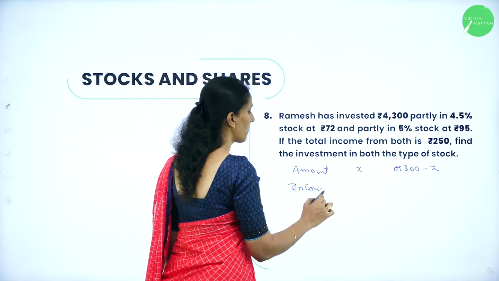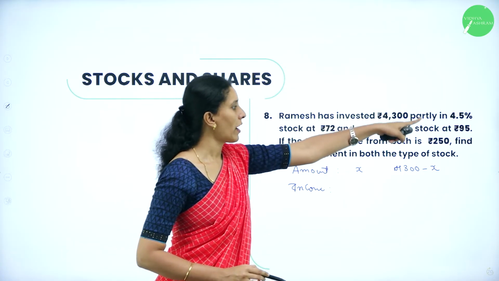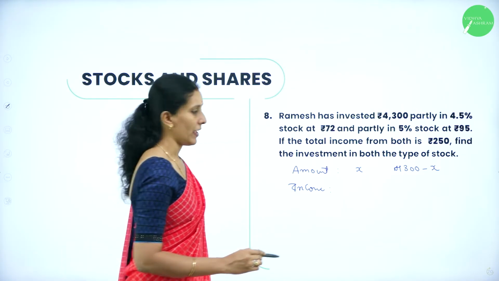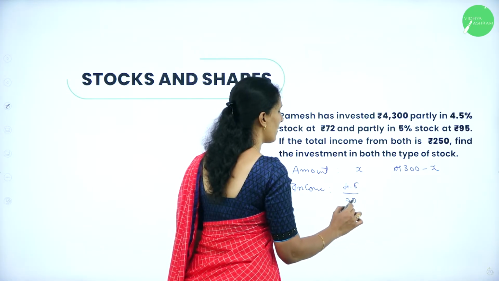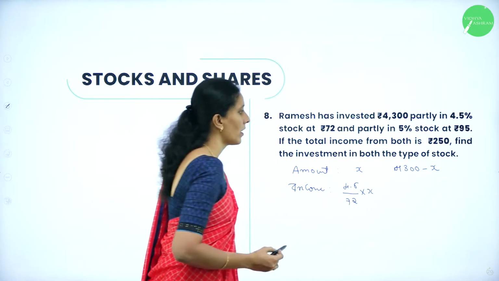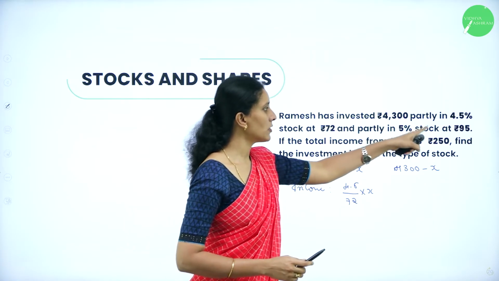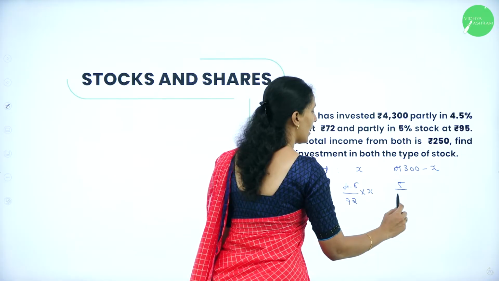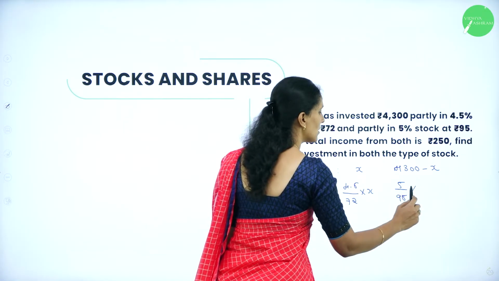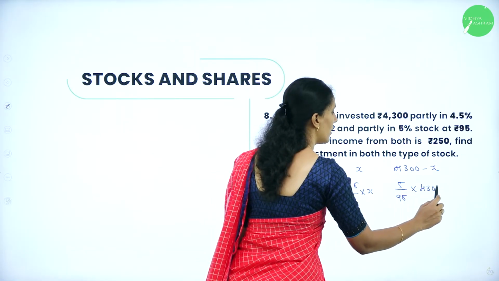Income is 4.5% at 72 of X. So therefore it will be 4.5 divided by 72 into X. And for the second one it is 5% stock at 95. So therefore it is 5 by 95 for the rupees 4,300 minus X.